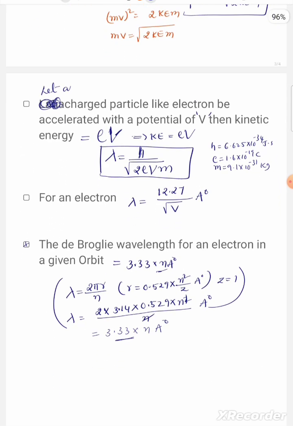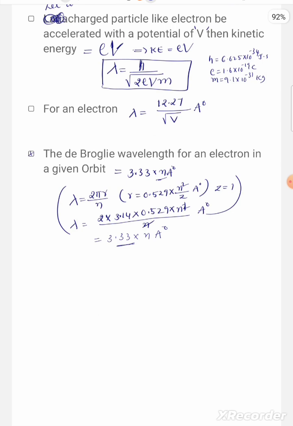Now we will see all the relations for de Broglie's wavelength. First, lambda equals h by mv. Here mv is momentum, so we can write h by p.